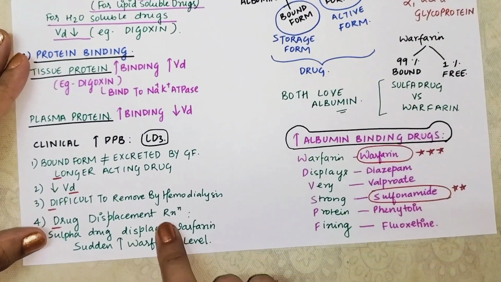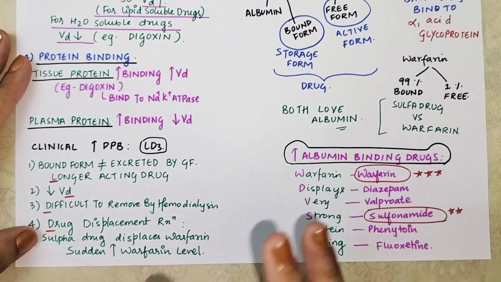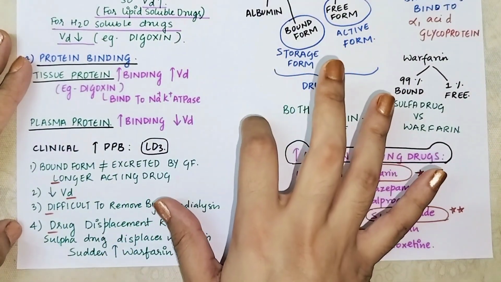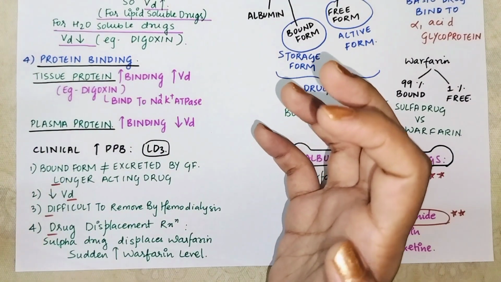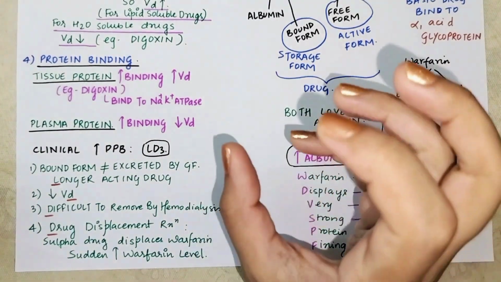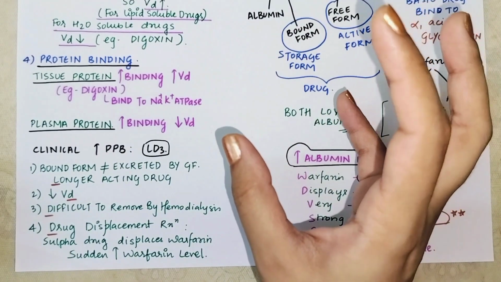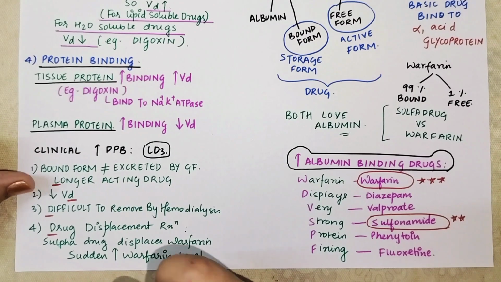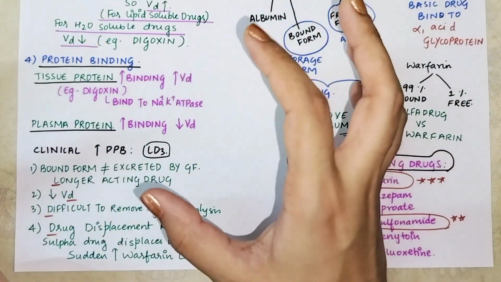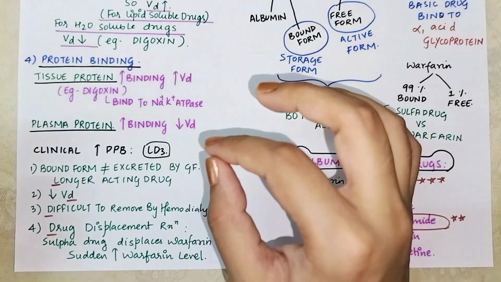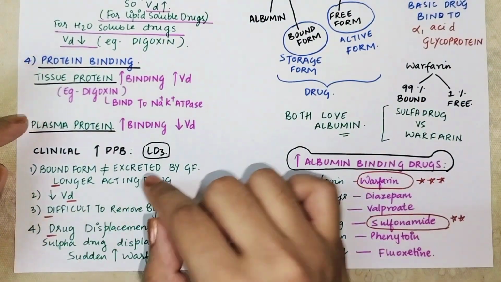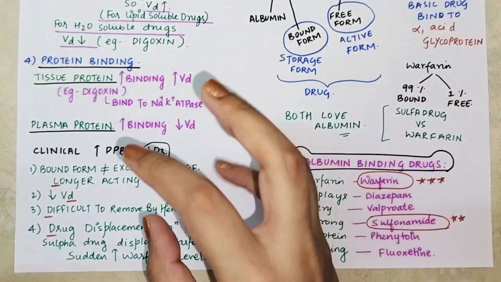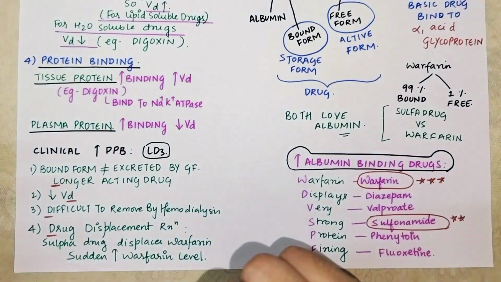Okay. Now see, we come to the clinical application of more plasma protein binding. The mnemonic is LD3. What is LD3? If a drug is more bound to the protein, we know that proteins are not going to get filtered, right? So it will not be excreted by glomerular filtration. So it will remain inside the body for a longer period of time and it will become a longer acting drug. It will have less volume of distribution because it is more in the plasma. It will remain bound to the plasma protein and less amount of drug will go inside the tissues.